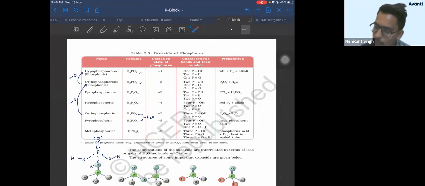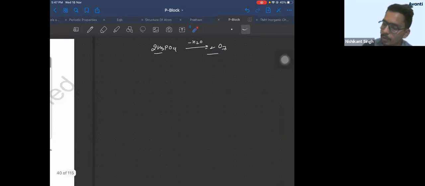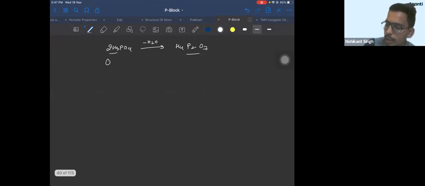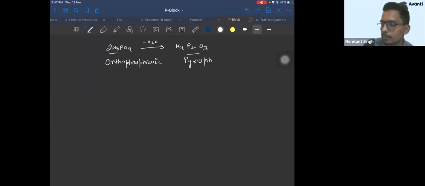So pyrophosphorus का मतलब है you have to remove water from orthophosphorus. So if you remove water from orthophosphorus, you'll get pyrophosphorus. ठीक है? Pretty easy. Again, from orthophosphoric, you are getting pyrophosphoric. Is that clear?